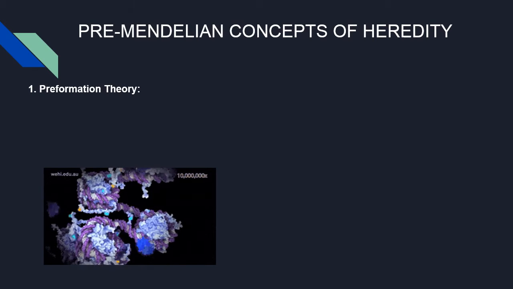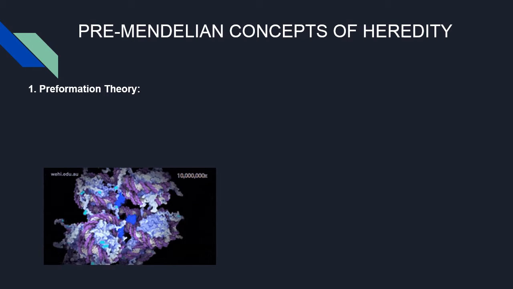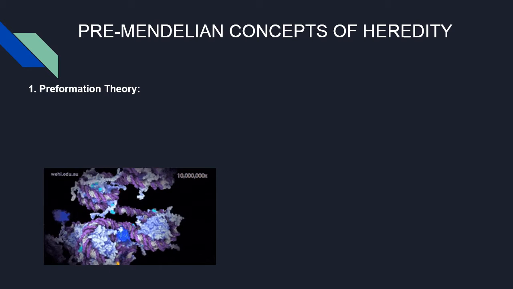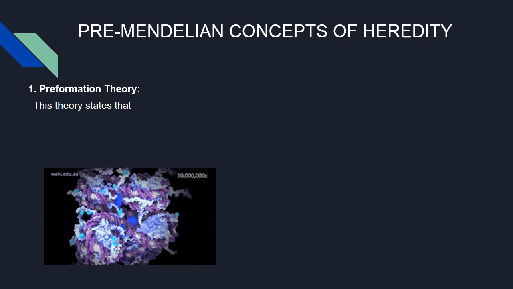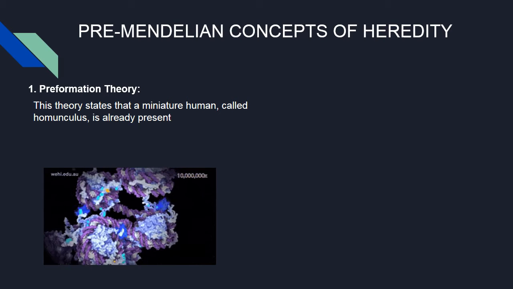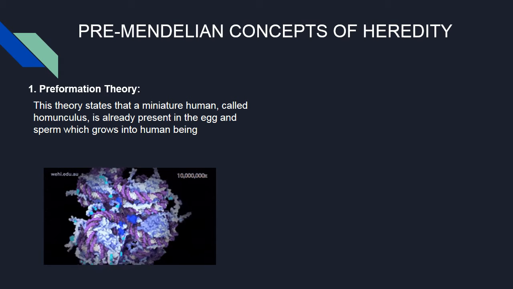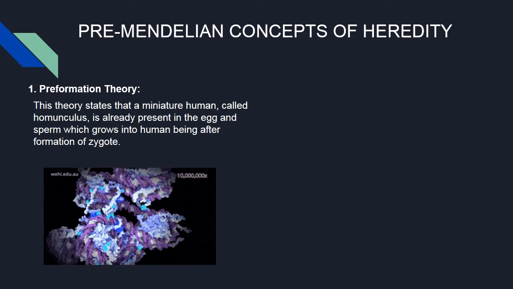Number 1. Preformation theory. This theory was proposed by two Dutch biologists, Swammerdam and Bonnet, in 1720 to 1793. This theory states that a miniature human called homunculus is already present in the egg and sperm, which grows into a human being after formation of the zygote.